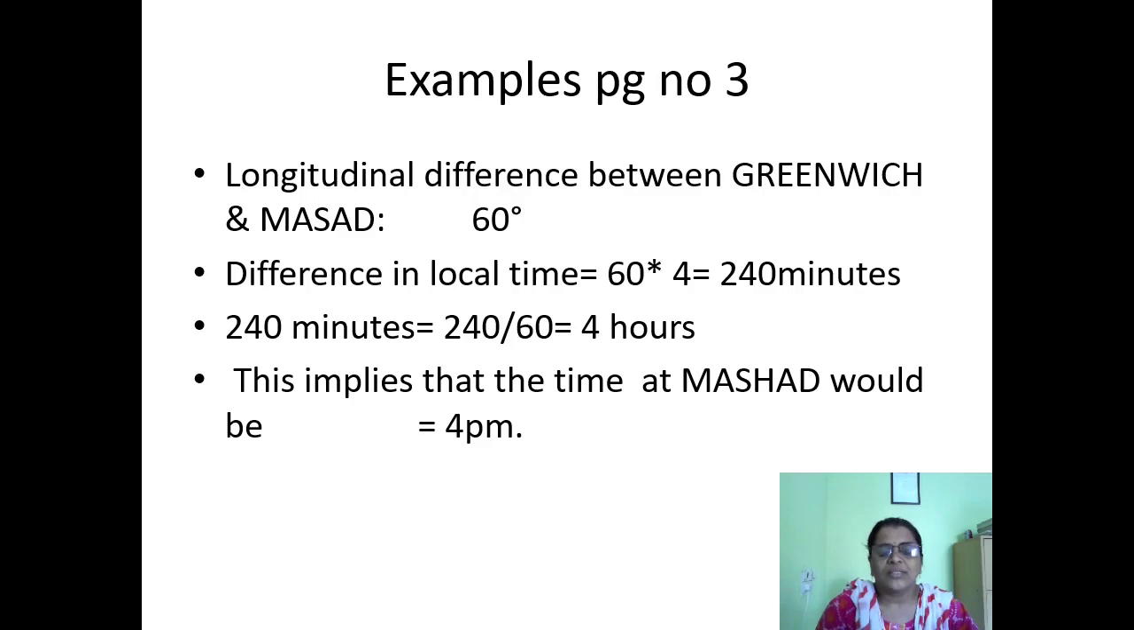Okay, 240 minutes have how many hours? Divide 240 by 60 and you will get the answer, 4 hours. So this implies that the time at Mashhad would be 4 p.m. As the place is east, it is ahead, hence the time is 4 p.m. You must know that here it is said that on the 0 meridian the time is 12 noon. Hence at the 60 degree meridian, the time is 4 p.m.